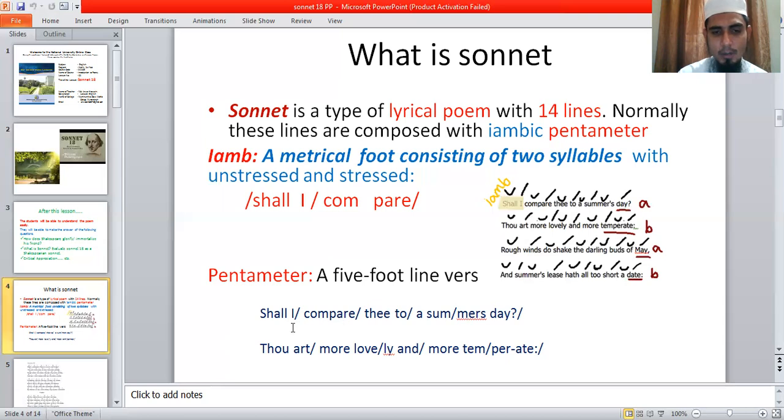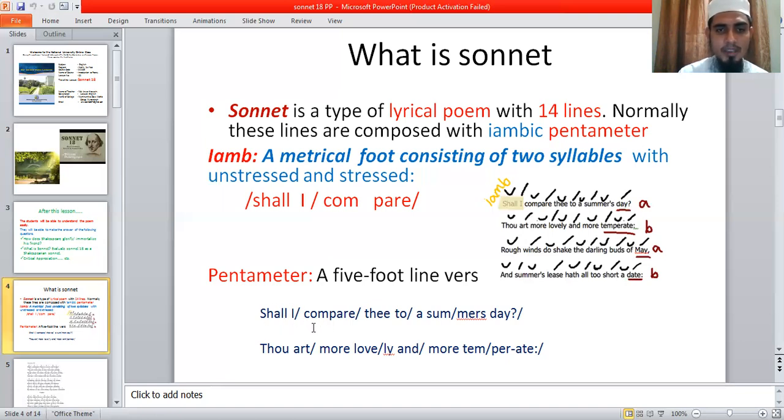This line is called pentameter. Why? Because there are five feet here. And every meter consists of two syllables. The first one is unstressed and the second one is stressed. That is why it is called iambic.